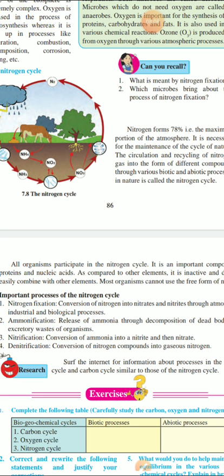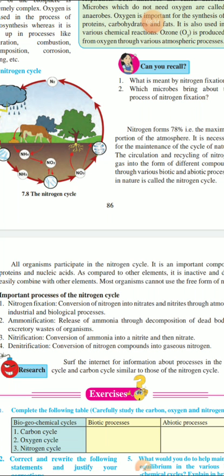So students, we should know that most living organisms cannot use nitrogen directly. So living organisms use it in a converted form. First of all, it needs to be converted into a usable form by fixation, either biologically or physically.